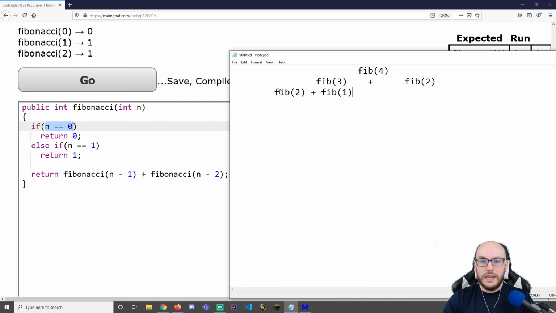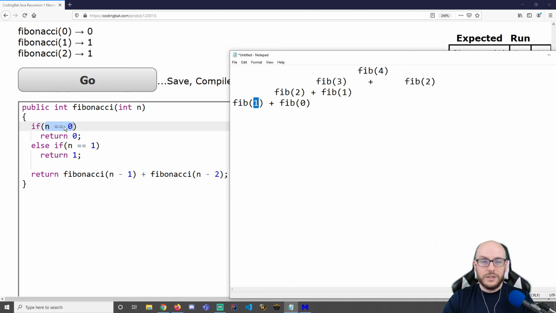Okay. I can choose any of these calls that are on the stack and step inside them. Maybe we'll do this Fibonacci of 2. We're going to ask, is n equal to 0? No. Is n equal to 1? Nope. So we're going to put two calls on the stack. We got fib of n minus 1, or just simply 1, plus fib of n minus 2, or 0. Okay, I have all these calls on the stack. I'm going to maybe choose this one. Fib of 1, we're going to step inside.